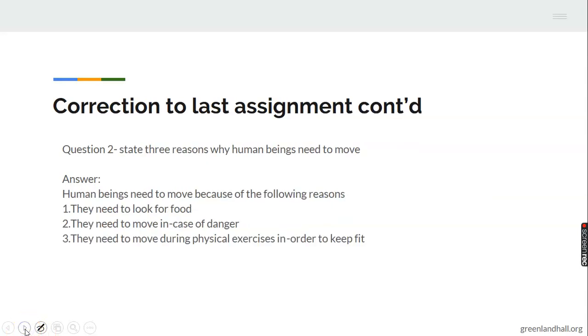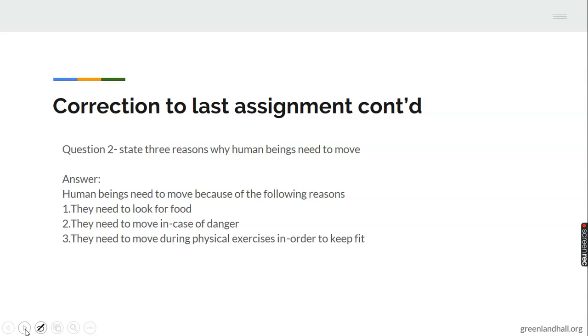Then the second question is, state 3 reasons why human beings need to move. What are the reasons why we need to move? The first reason we need to move is that we need to look for food. It's important for man to move because you have to look for food that you want to eat. So if there's no movement, you can't go out and look for food. The other one, there's need for us to move from danger. If there's any danger, we have to run away from danger. That's another reason why we need to move.